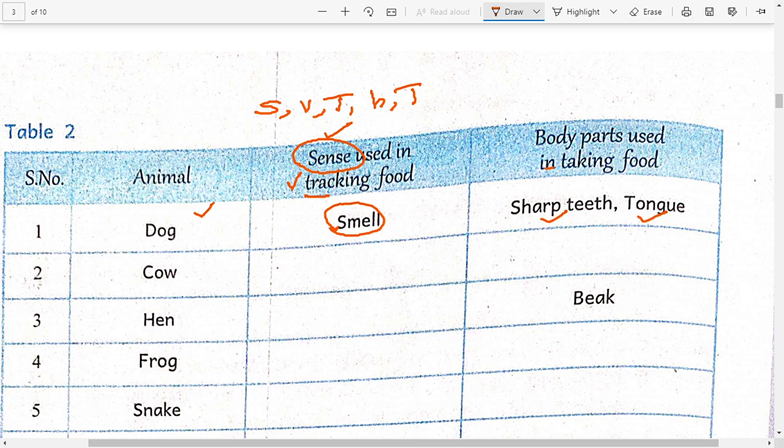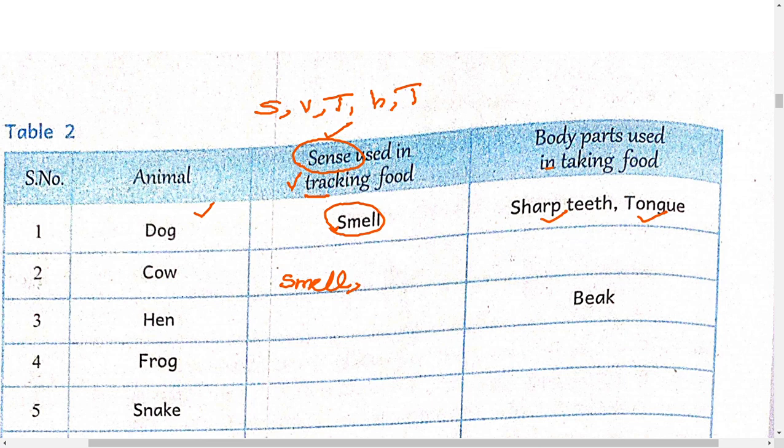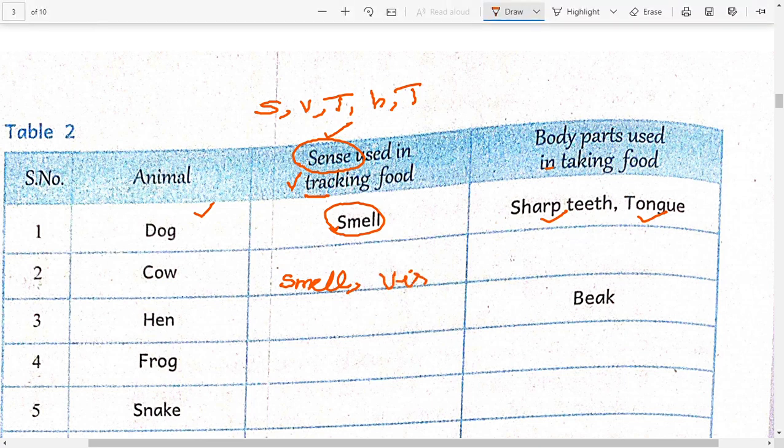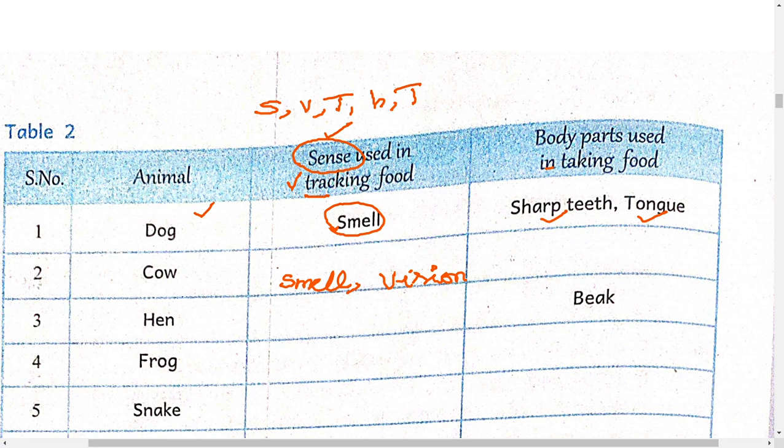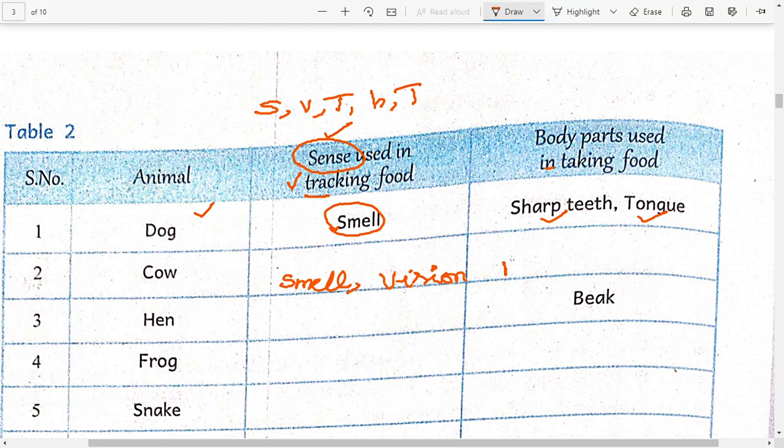The next one is a cow. How will it be able to trace its food? By smell and vision. Mostly the vision helps to track the food. And what are the parts it uses? Mouth and tongue.